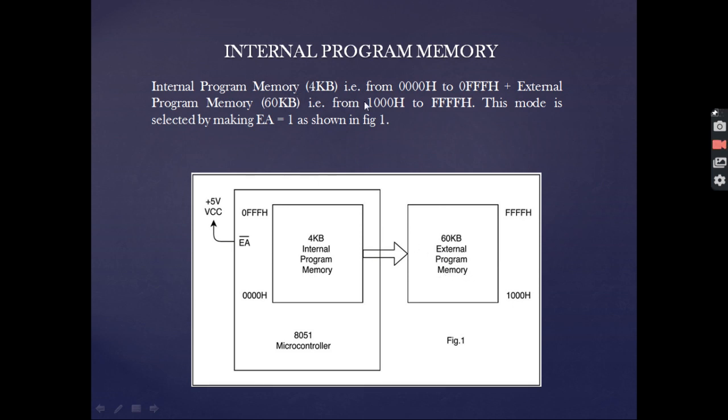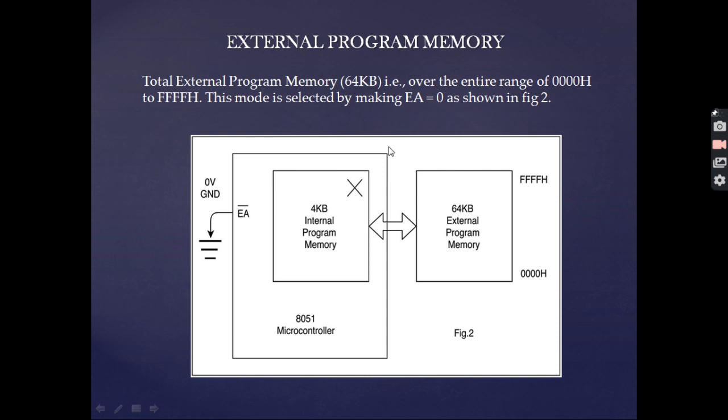The internal program memory has the address from 0000 hex to 0FFF hex, plus the external program memory has 60 kilobytes, that is the address range lies from 1000 hex to FFFF hex, and this is done by making the EA pin high. Next we come to the external program memory. The external program memory is 64 kilobytes, that is it has the entire range of 0000 hex to FFFF hex and this mode is selected by making the EA pin 0.